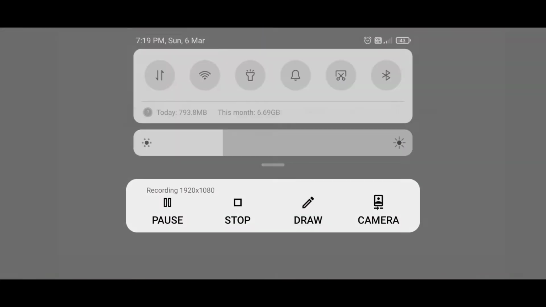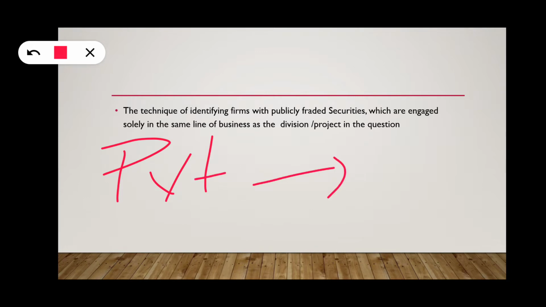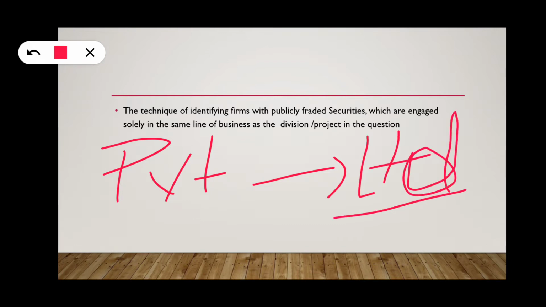Suppose you are a company, a private limited company. You have started business with less capital. It has become hugely successful. Then you want to convert into a limited, that is a listed company. Then you have to decide the price. Okay, first of all, how do you decide the price?